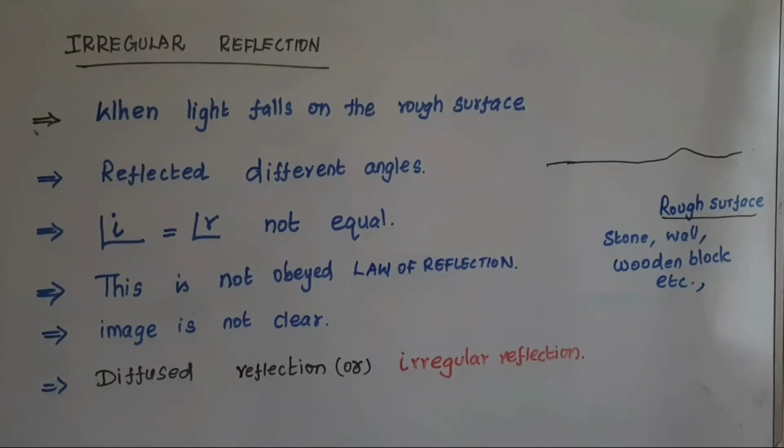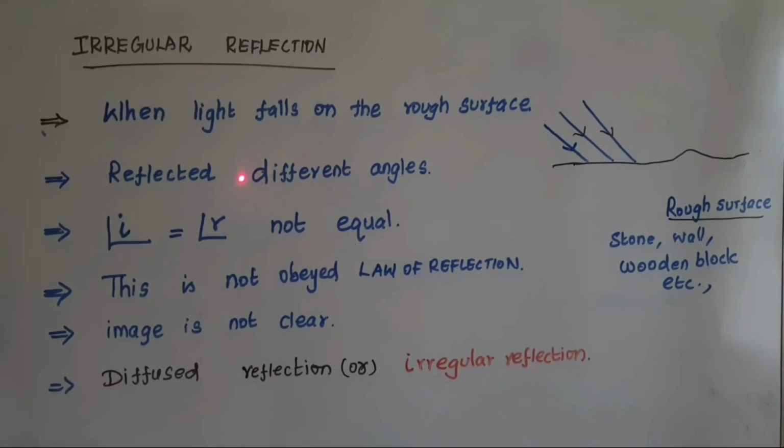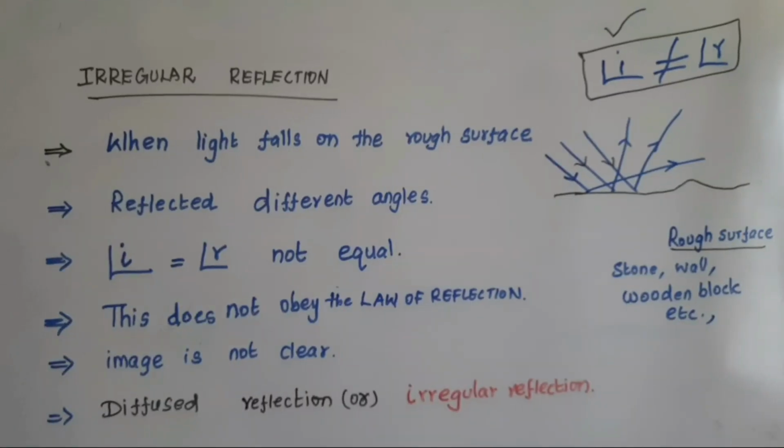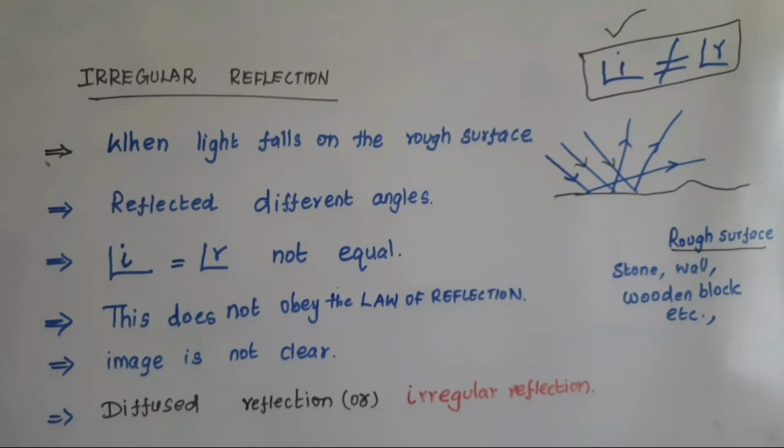When light falls on a rough surface, the light rays are reflected at different angles. The angle of incidence and angle of reflection are not equal. So this irregular reflection does not obey the laws of reflection. Angle of incidence is not equal to angle of reflection, I is not equal to R. That's why the image is not clear. This is called diffused reflection or irregular reflection. We can take any rough surface, such as stone, wall, wooden block, etc.